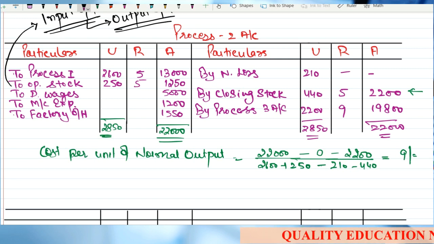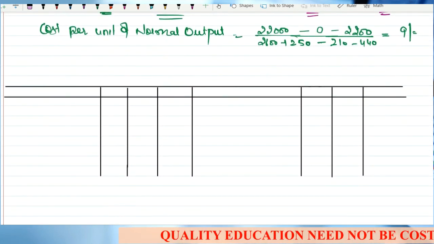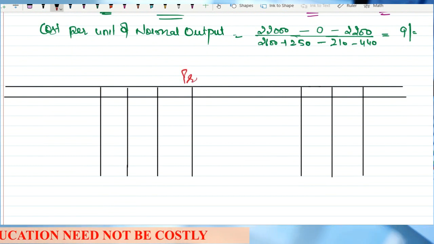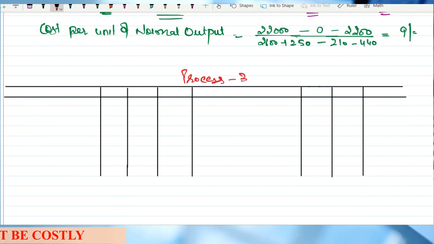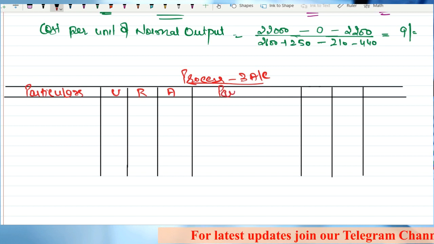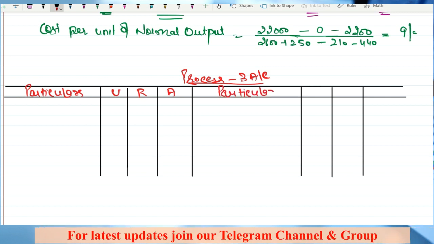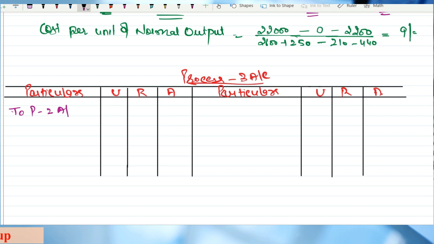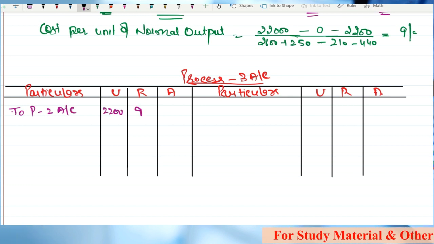Any doubts? Now you have to prepare the process 3 account. Particulars, units, rate and amount, right? The first thing that you will write is the process 2 account. How many units? Sir, 2200 units at the rate of 9 rupees, that is 19,800.